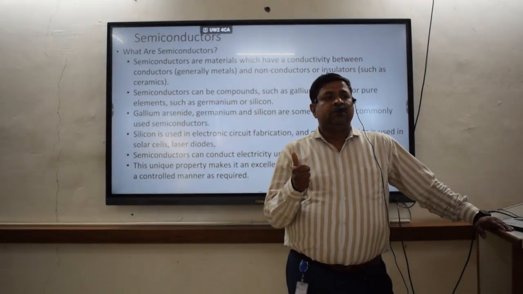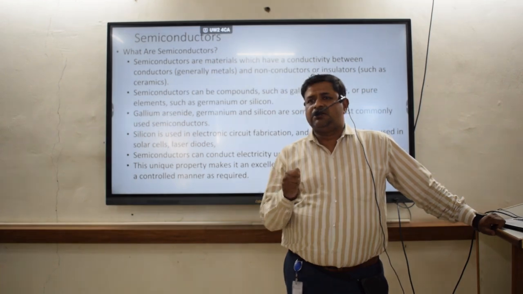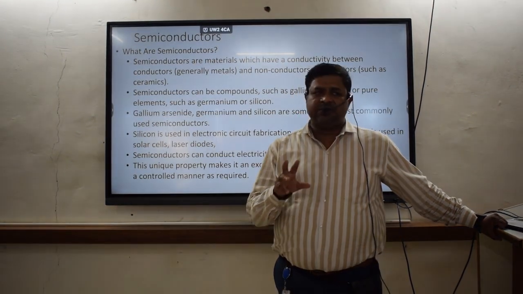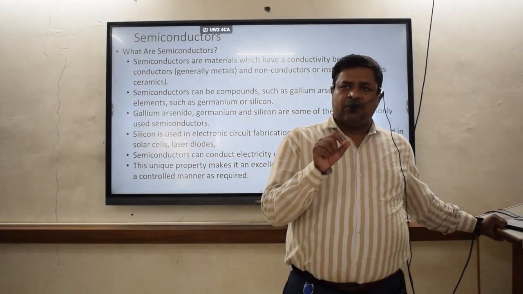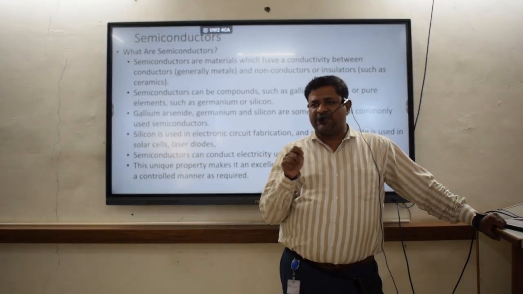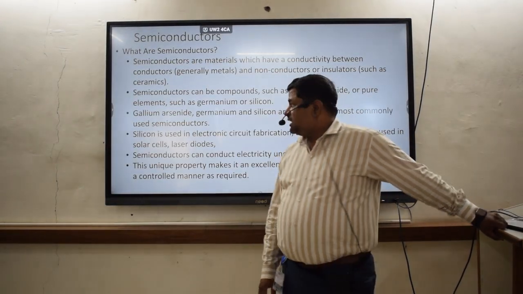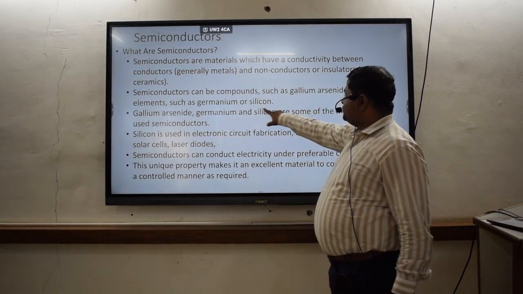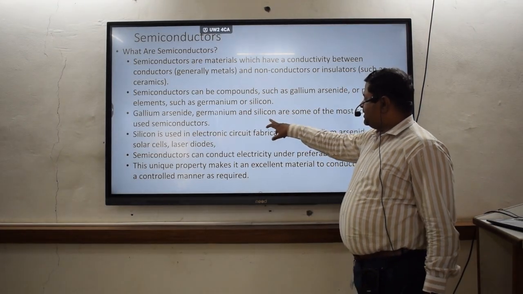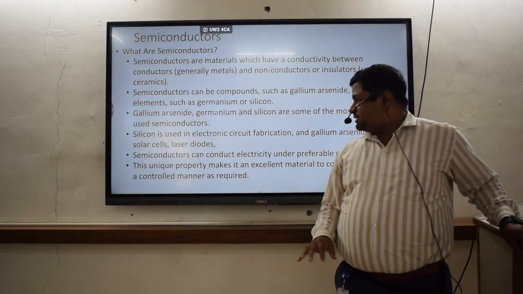This is called extrinsic, meaning there is an impurity in that particular semiconductor. And intrinsic semiconductors are those that are a pure element acting as a semiconductor. So gallium arsenide is a kind of extrinsic, and we can also have germanium or silicon. These can be used as pure semiconductors. Gallium arsenide, germanium and silicon are some of the most commonly used semiconductors nowadays.